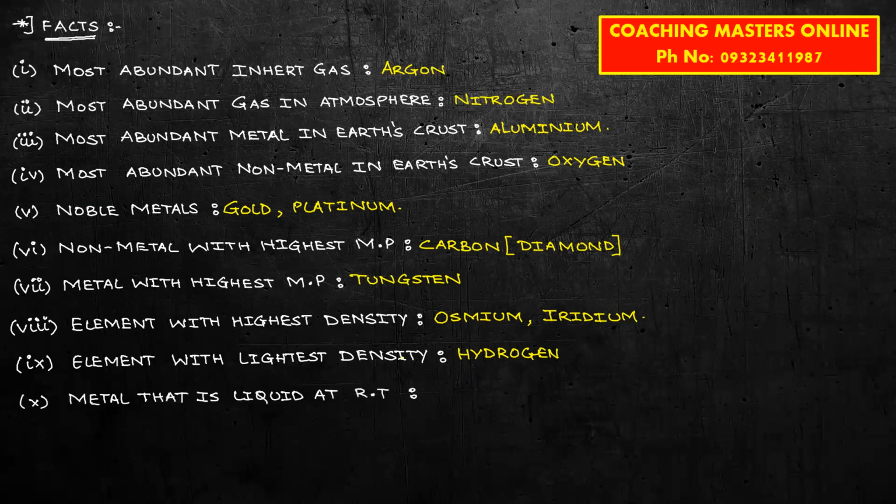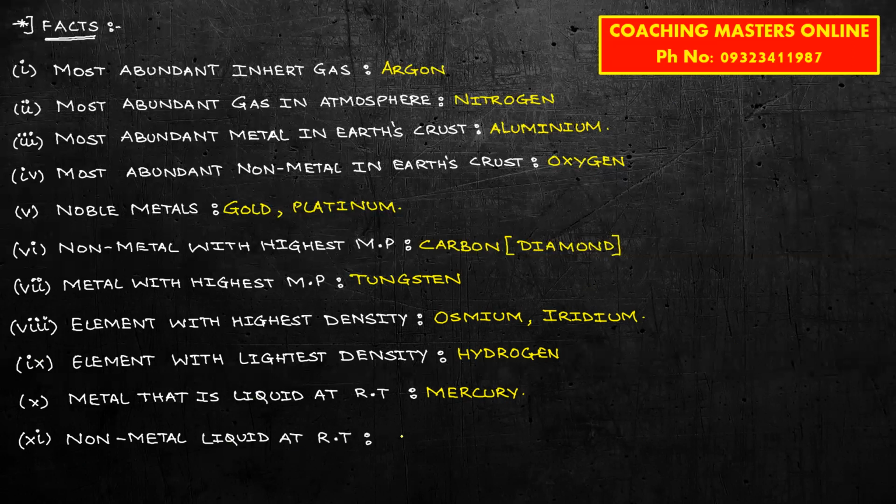Next one, metals which are liquid at room temperature. Now you have only one metal which is liquid at room temperature, and that is mercury. Okay, mercury is the only metal which is liquid at room temperature. Okay, the next one, non-metal which is liquid at room temperature. Then the non-metal which is liquid at room temperature is bromine. Remember this also. अच्छा, bromine का color क्या होता है? Bromine is reddish in color.